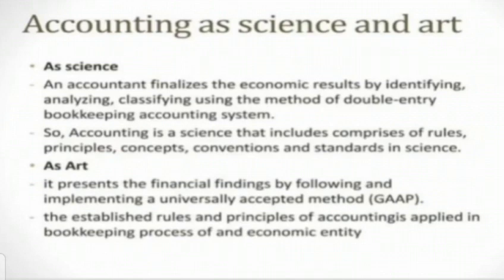Then we are going to talk about accounting as an art and a science. As a science, an accountant analyzes the economic result by identifying, analyzing and classifying, using the methods of the double entry book system. So accounting is a science comprising rules, principles, concepts, conventions and standards. At present, financial reporting follows and implements universally accepted methods, GAAP, the established rules and principles of accounting applied in the bookkeeping process of economic entries.